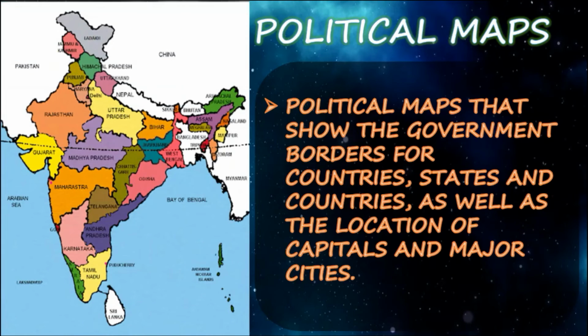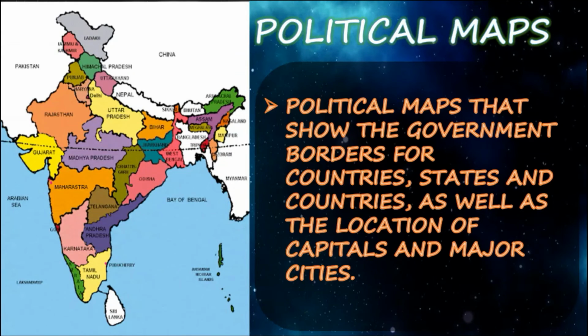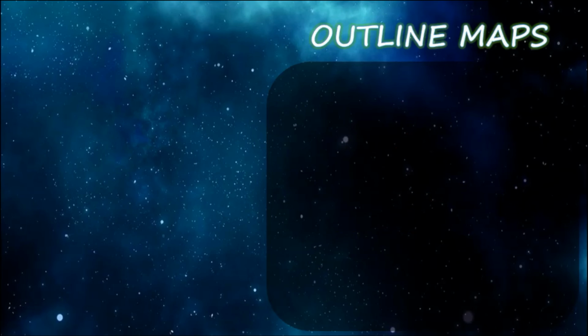Next, coming to the political map. A political map shows the government borders of countries and states, as well as the locations of capitals and major cities. In the political map, maps show the state and national boundaries of a place. Right? The political map does not have any topographical features. It also shows the location of the cities with respect to each other. That's all about the political map.